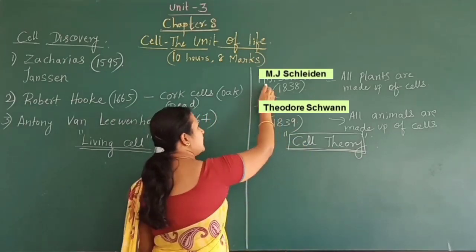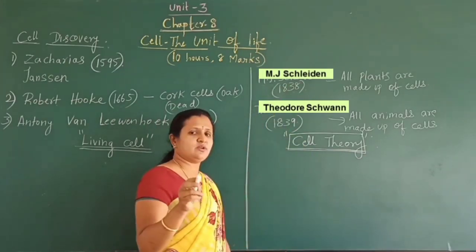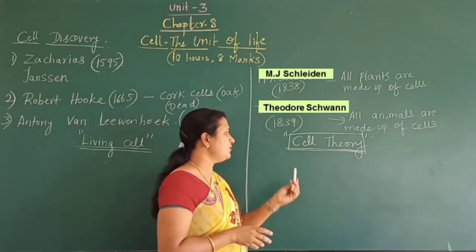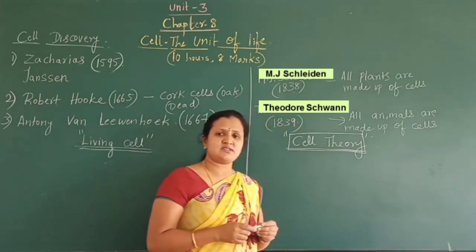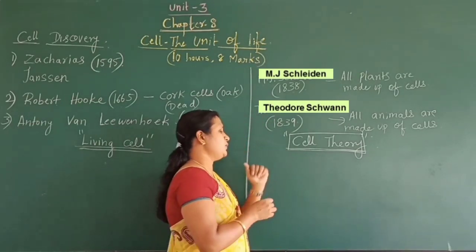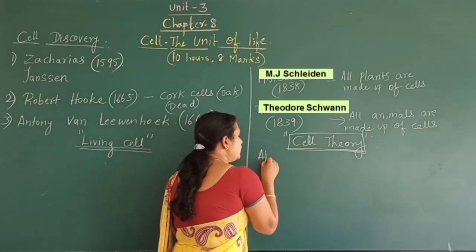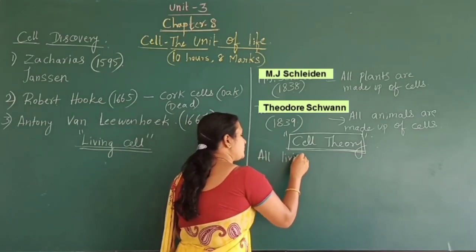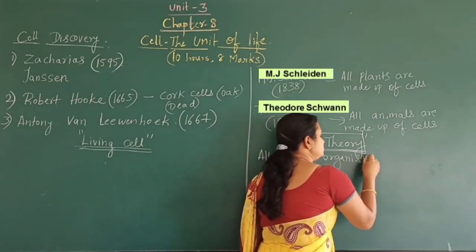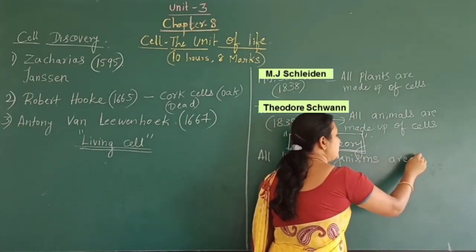It was given by M.J. Schleiden, a German botanist, and Theodore Schwann, a British zoologist. They gave a theory, and that is called a cell theory. According to this theory, they proposed that all living organisms are made up of cells.